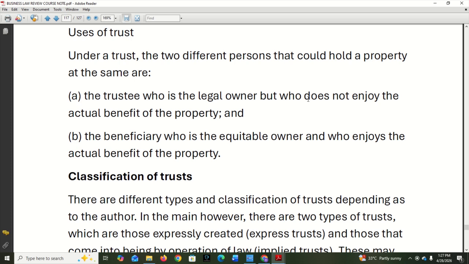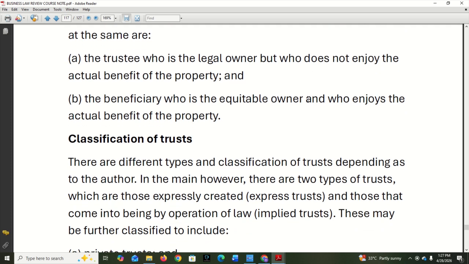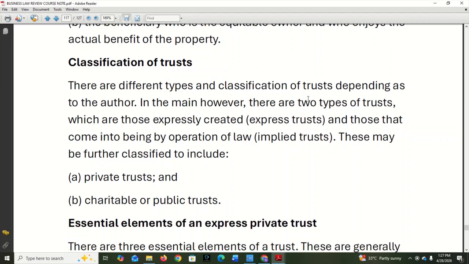Let's look at them. One, there are different types and classification of trust depending on the what? On the author. In the main, however, there are two major types of trust, which are those expressly created, called express trust, and those that came into being by the operation of the law, called what? Implied trust. Okay, so then this can now further be broken down into what? We have private trust and charity or public trust.